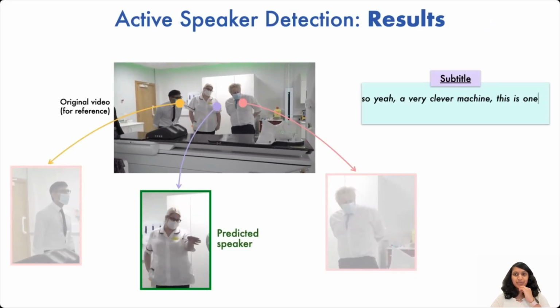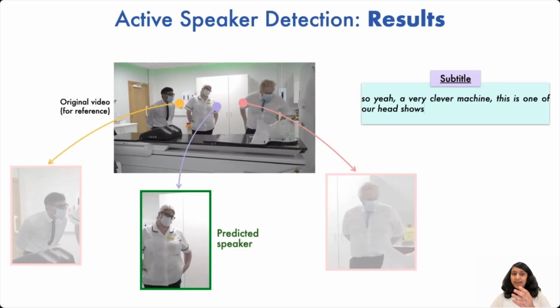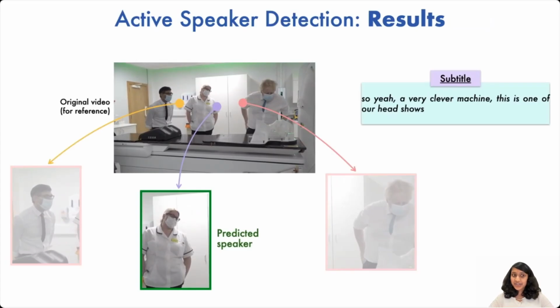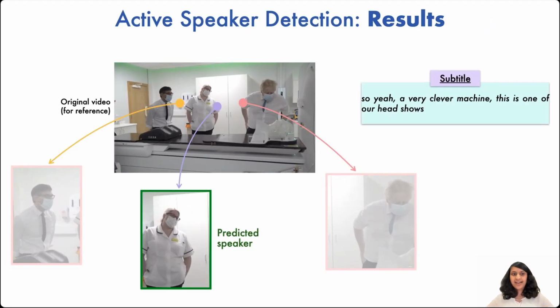So an interesting point to note here is that the speakers are wearing masks, and the traditional active speaker detection methods fail for this example because they all rely on lip synchronization signals. Our method instead relies on gestures and can work well for such extreme cases. That was all about our work.